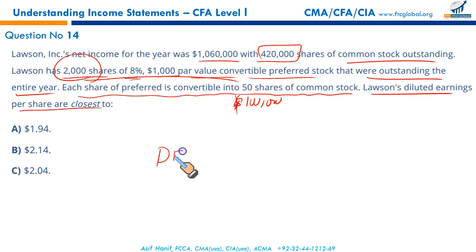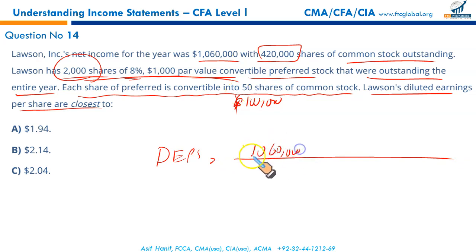So diluted earnings per share is equal to net income, which is given as 1,060,000, divided by the weighted average number of shares, which is already given as 420. But since we need to calculate the diluted earnings per share, these preferred stocks will be converted into 100 ordinary shares, and converting these into ordinary shares will save us the preferred stock dividend.